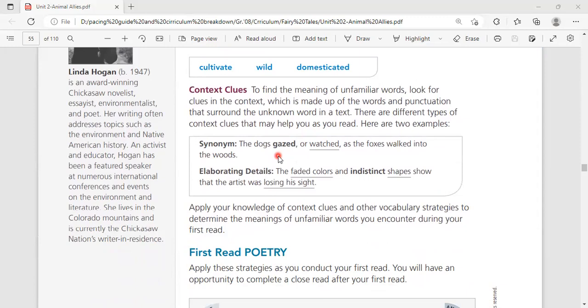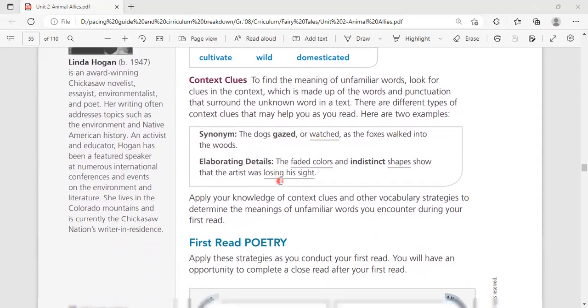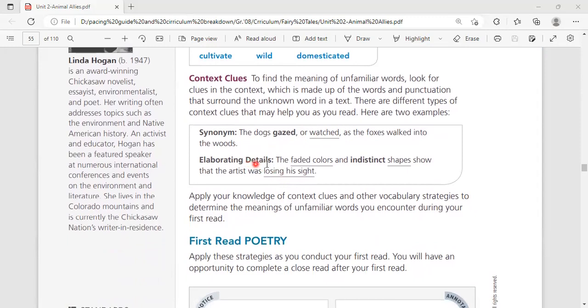I think that you have done this before in the strong verbs. For the synonym of the gaze, the word watching. Watching here means gazed. So the dogs gazed or watched as foxes walked into the woods. So here the synonym gazed equals watched. After that, we have elaborating details here.